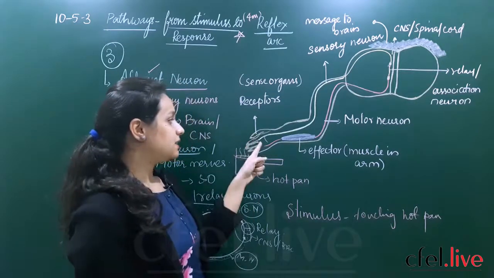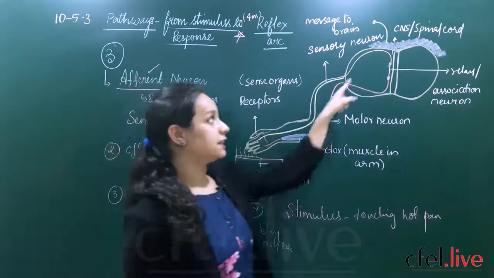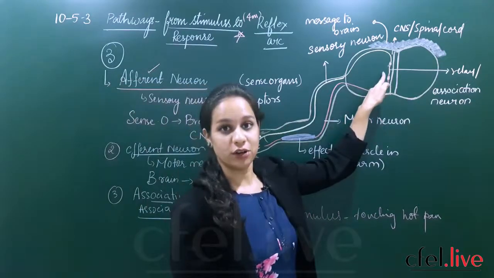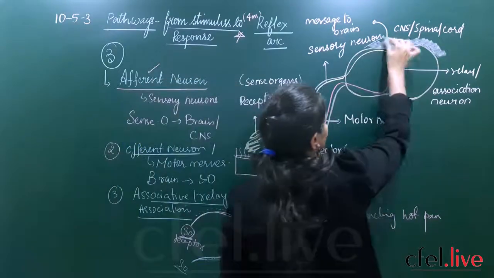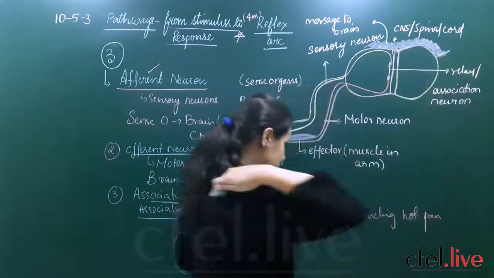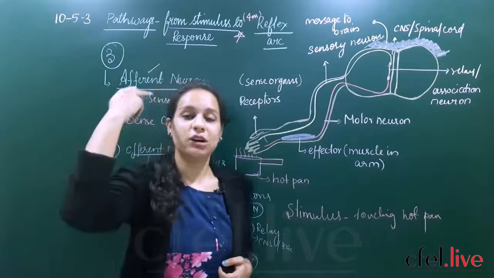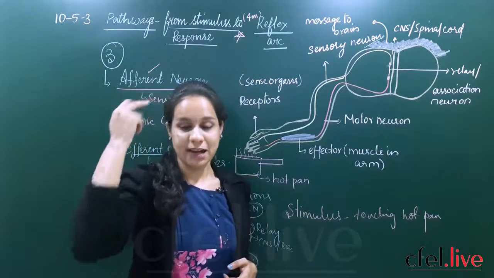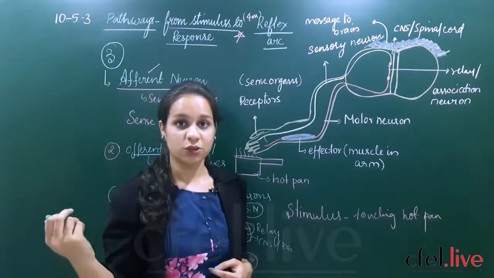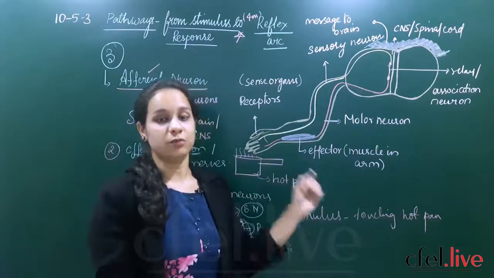So what will happen? The sensory neurons are connected from your hand and directly they are connected to your central nervous system or your spinal cord, and your spinal cord will be connected to your brain. So finally from your spinal cord the information will travel to your brain. From your brain the command will be given back through the motor neurons, and finally you give a response. So that is a gist of the reflex arc.